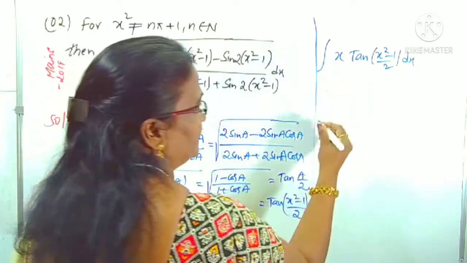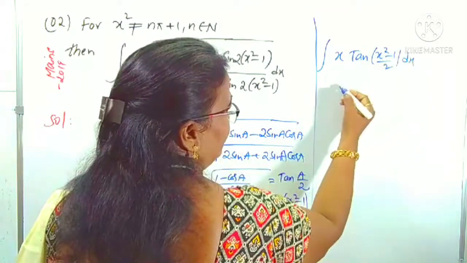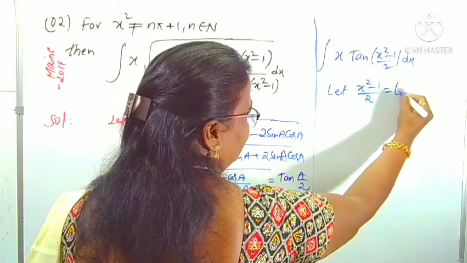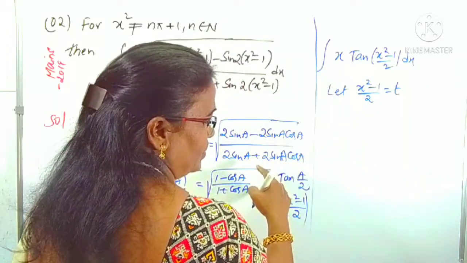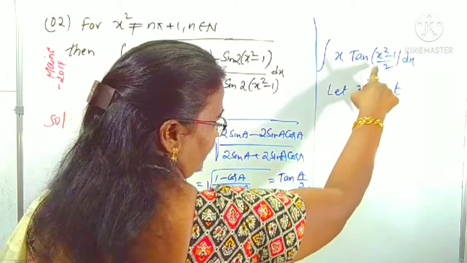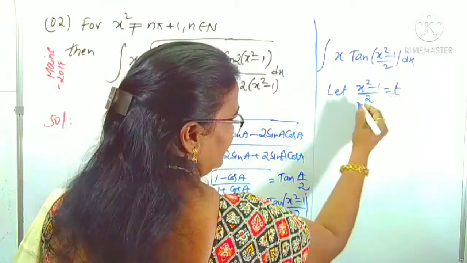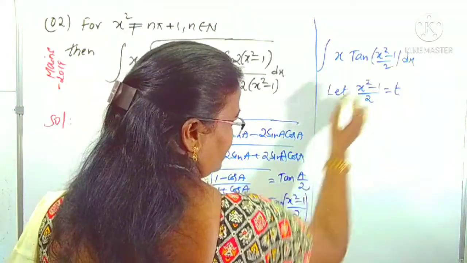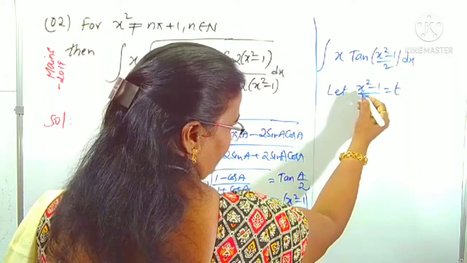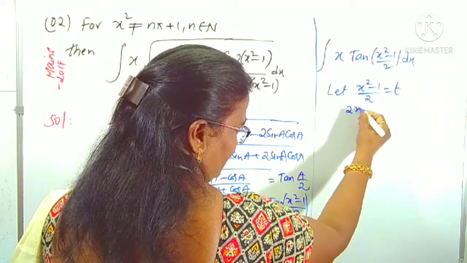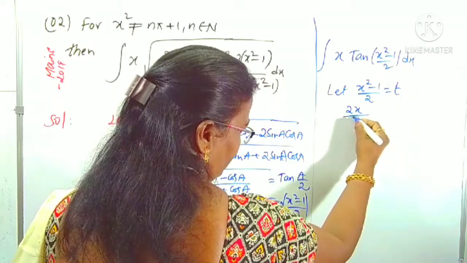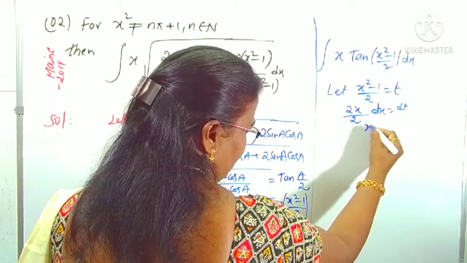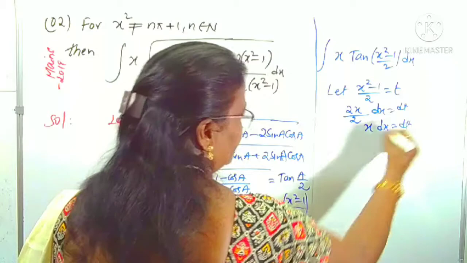Just concentrate on the simplification for this question. To reduce it into a non-integral function, let x square minus 1 by 2 be t. By the substitution method, you can reduce this into a non-integral function. That's why you take x square minus 1 by 2 as t. What is the derivative? If you reduce this in terms of t, the remaining functions can also be reduced in terms of t. For that, the derivative of x square is 2x, the derivative of minus 1 is 0, divided by 2, equals dt, right? The 2 cancels, therefore x dx is equal to dt.